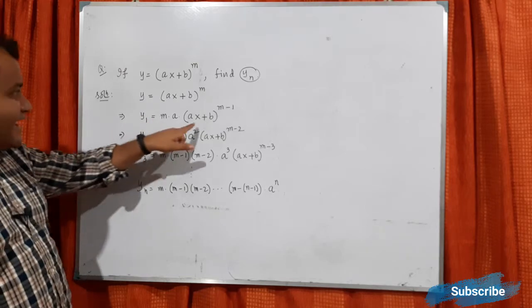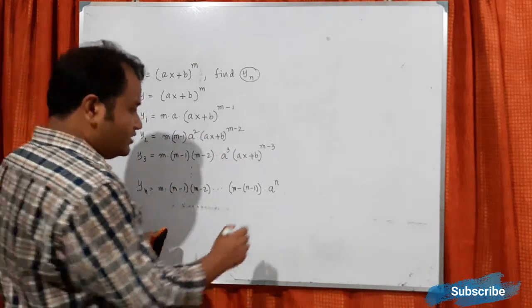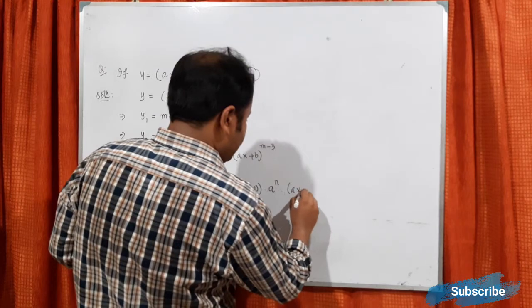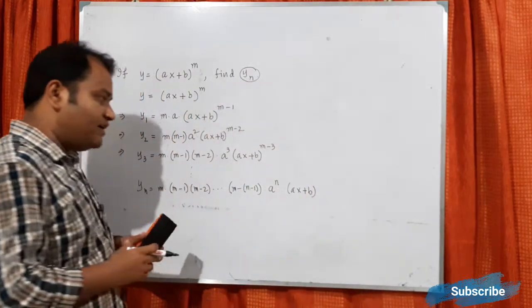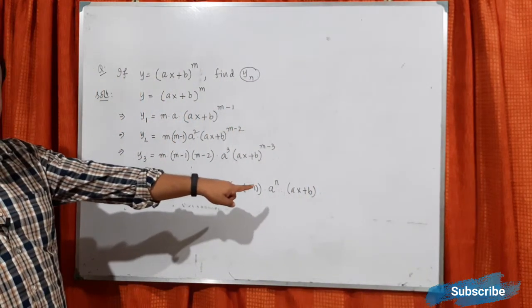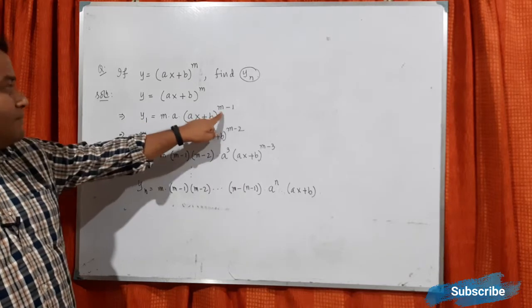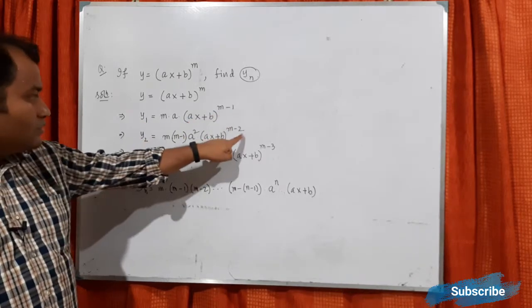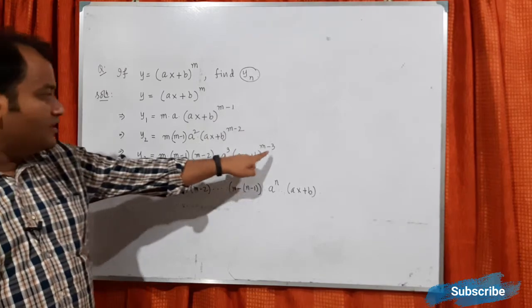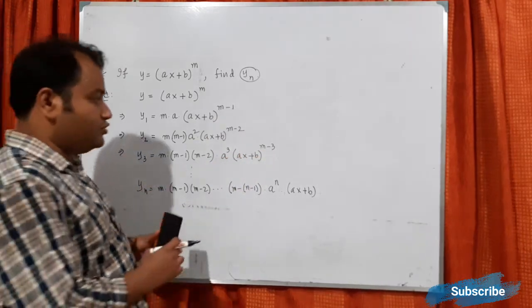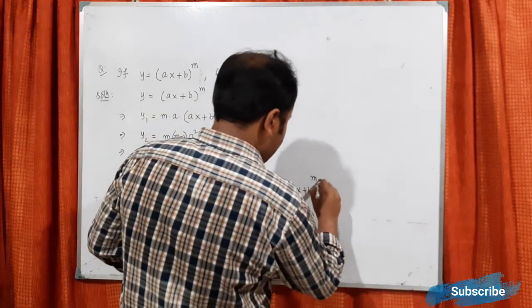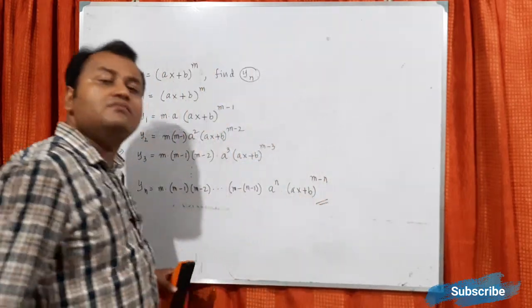Now if it is 1, ax plus b will be present. So here also ax plus b will be present. But we have a doubt in the power of ax plus b. So if it is 1, it is m minus 1, 2, 2, 3, 3. So n, so it should be m minus n. That's all.